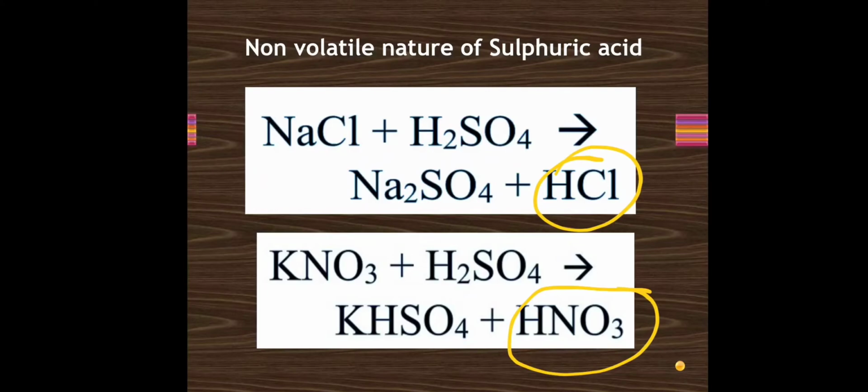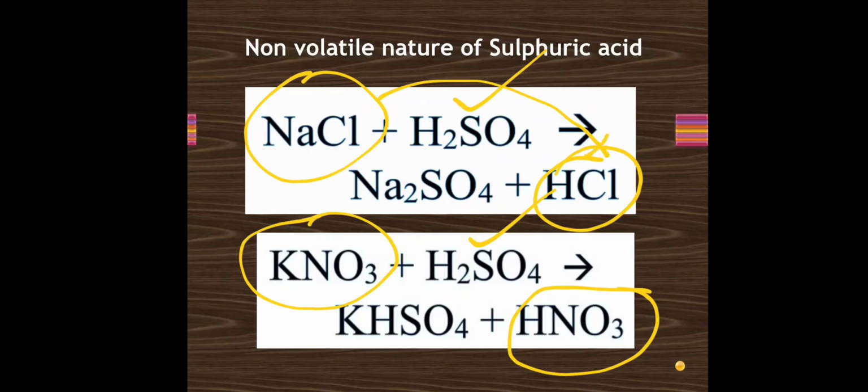In both the cases we have used sulfuric acid to react with a corresponding salt that can generate the corresponding acid. For hydrochloric acid, naturally we have to start with a chloride, the preferred one being sodium chloride. And to prepare nitric acid, any nitrate, the most preferred being potassium nitrate, is used.